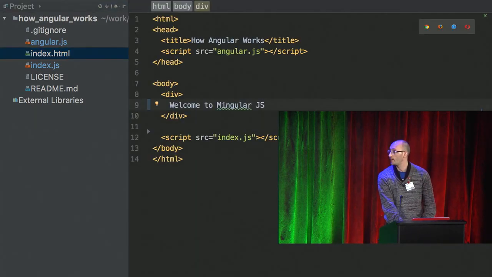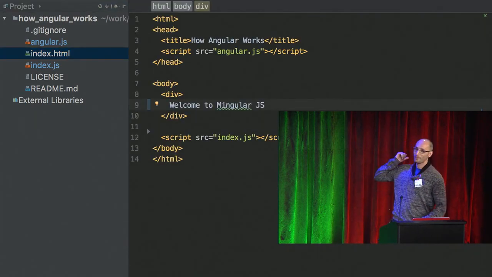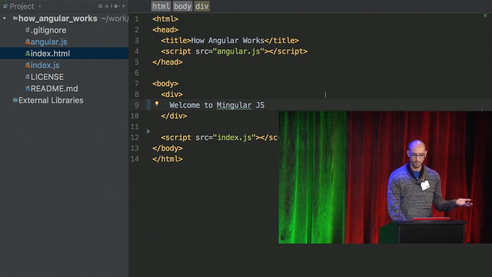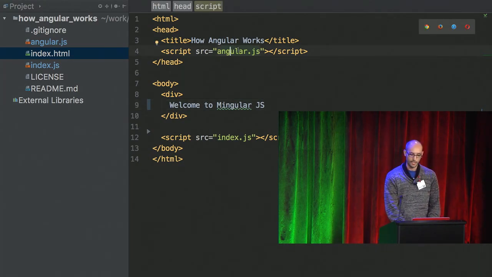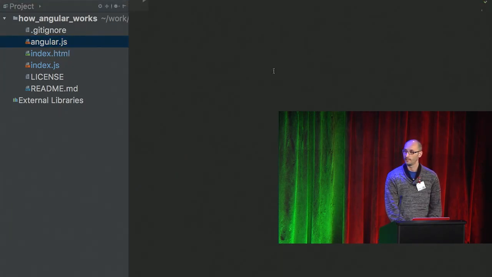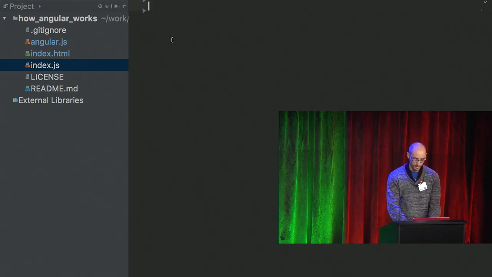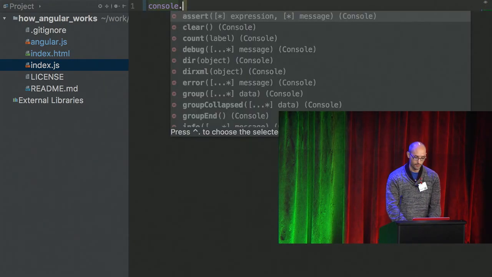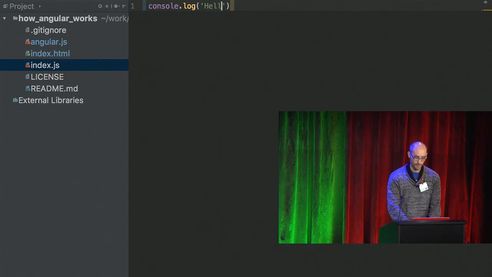I've got the index.html file, which has basically nothing, right? We have a title, and we include 2 JavaScript files. And when I say AngularJS, it's not real AngularJS. It's this file, which is empty, right? And the index.js itself is also empty. So we have 0 JavaScript now. And let's make a small test, console log, hello, AngularNYC.